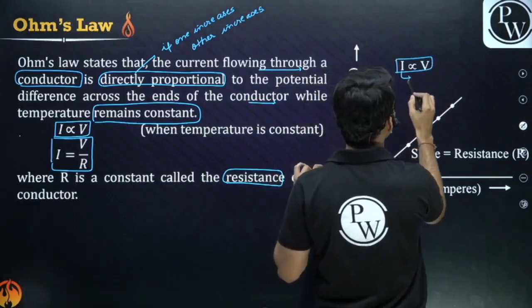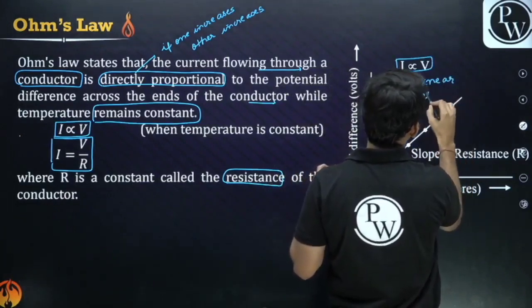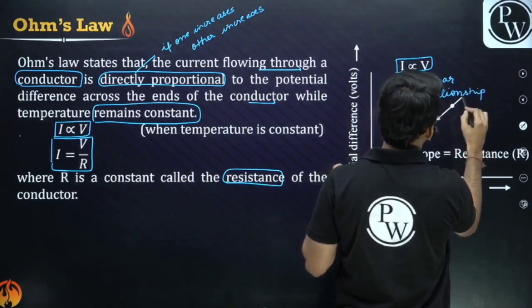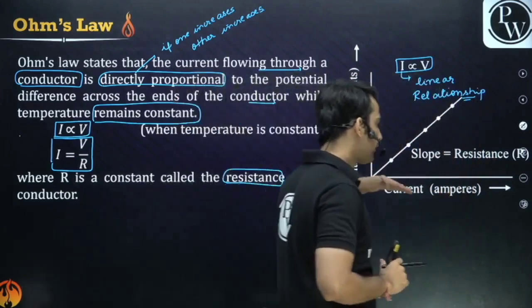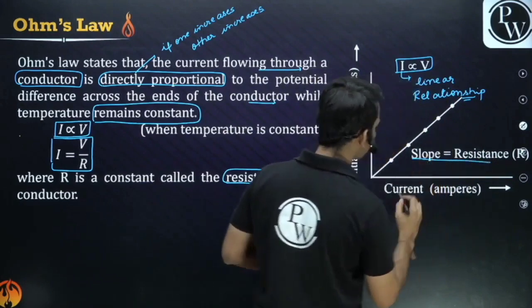That is, we have a linear relationship between current and voltage. Can you see it? We have a linear relationship between current and voltage. If you increase current, the voltage will increase. And the slope. Now what is the slope?